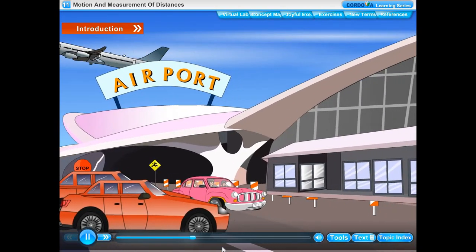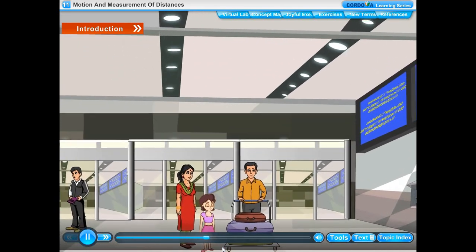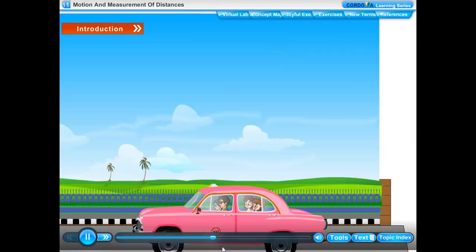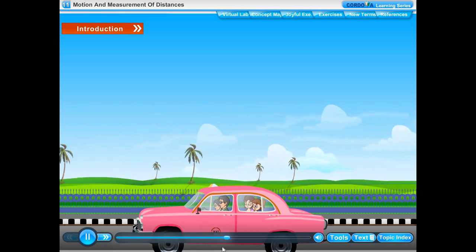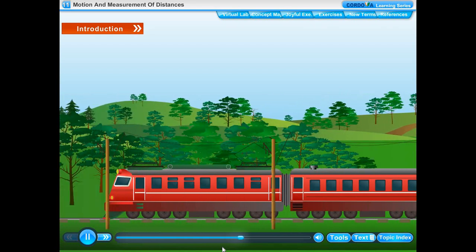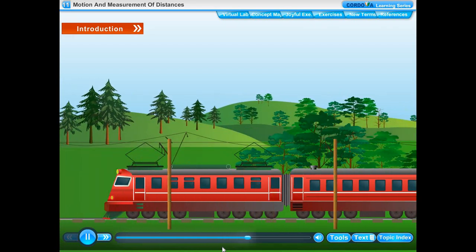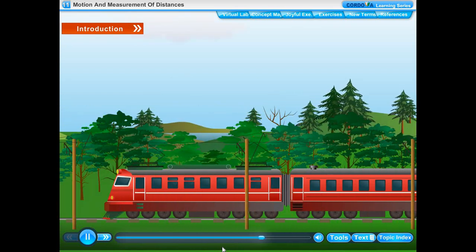Shailja visited her grandparents in Hyderabad. She, along with her parents, went by an aeroplane. Rahul went with his parents to Manali, a hill station, by their own car. Nikita travelled with her parents by train to Lucknow to spend a summer vacation in her maternal uncle's place.